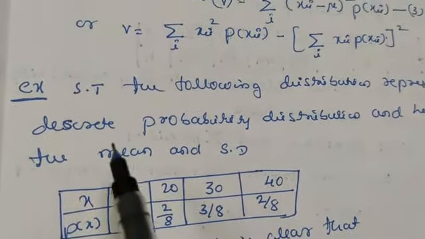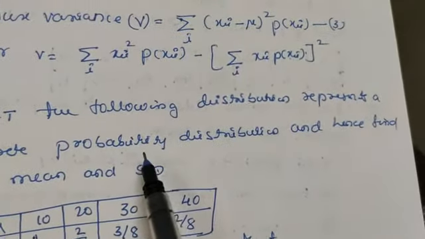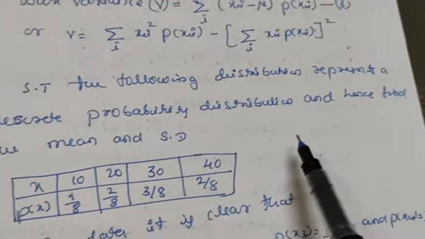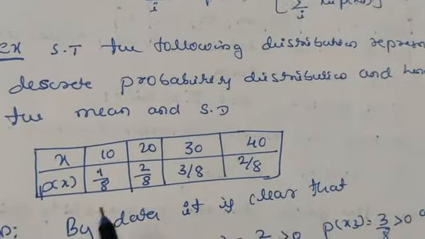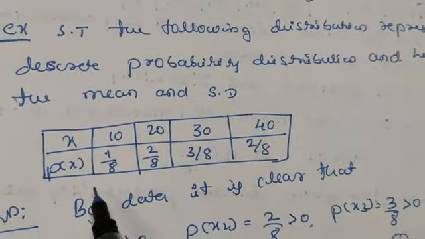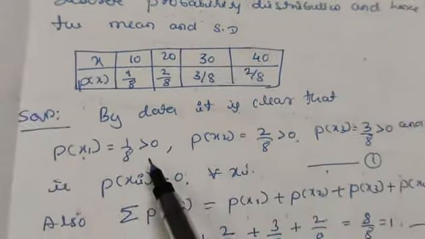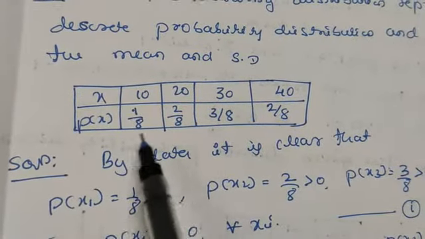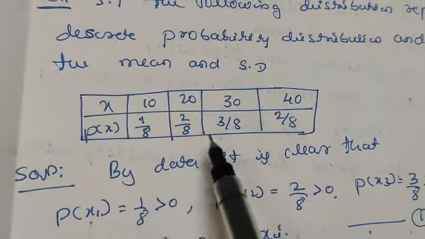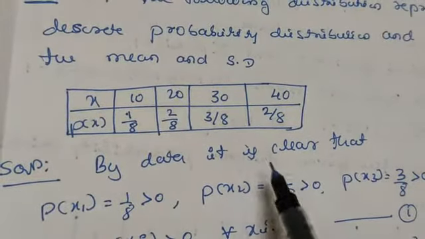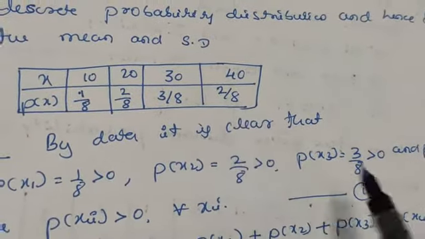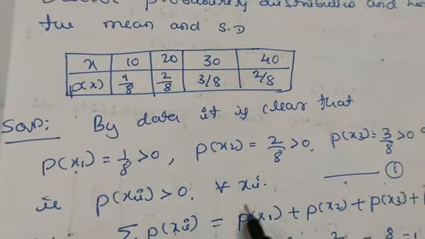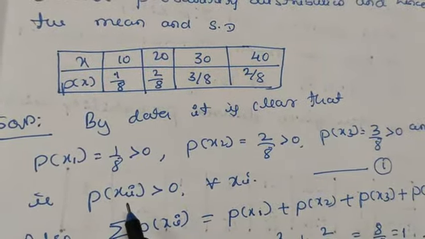Let us take one example here. Show that the following distribution represents a discrete probability distribution, and hence find the mean and standard deviation. Here the table is given, with x and p of x. By the data it is clear that this is xi and this is p of xi. p of x1 is 1 by 8, p of x2 is 2 by 8, p of x3 is 3 by 8, and p of x4 is 2 by 8, and these are all greater than 0, which is the definition of a probability distribution.